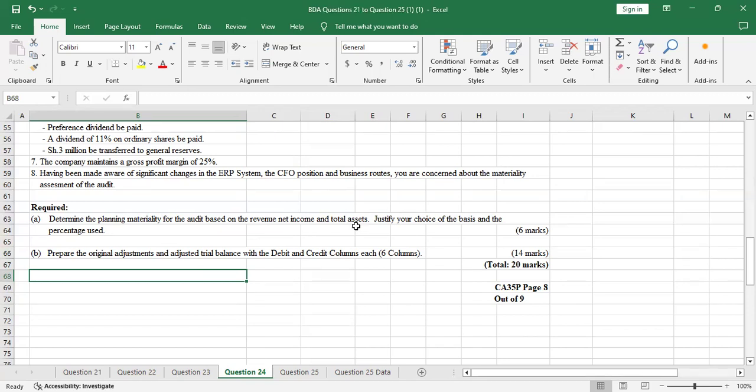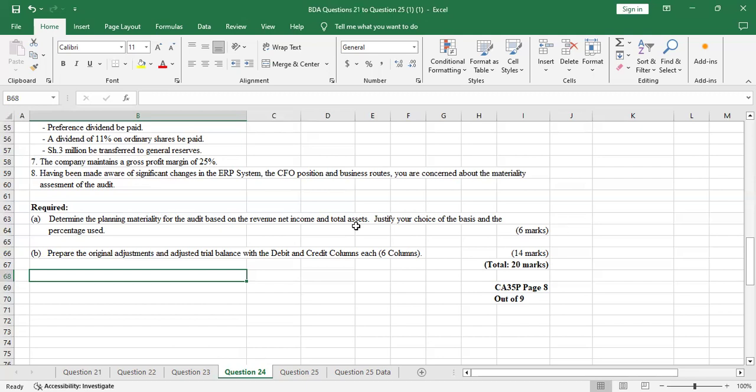That's the standard, ISA 320. Because here you're using the standards of auditing, ISA 320 dictates that at planning materiality, you select only one base.